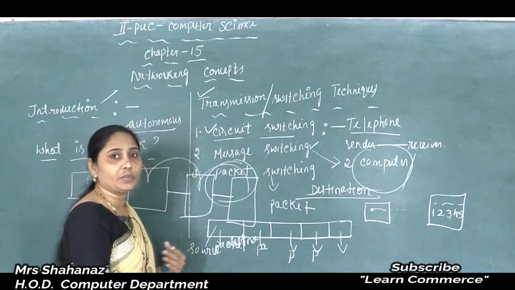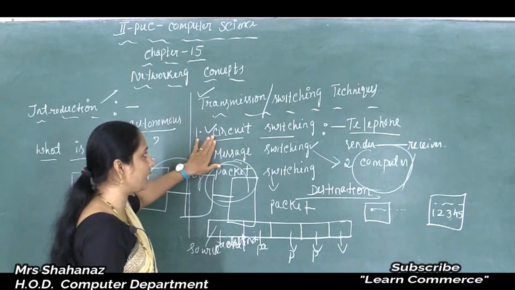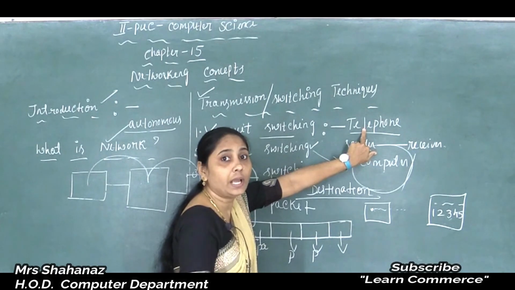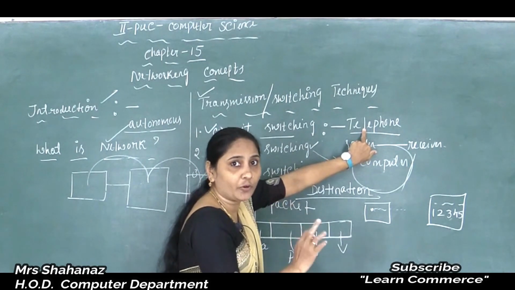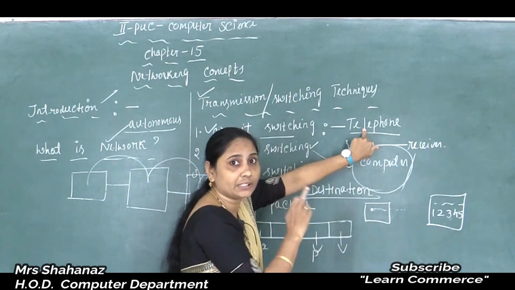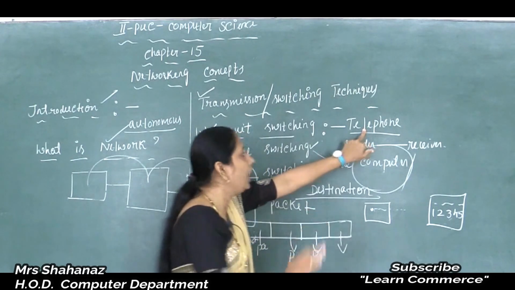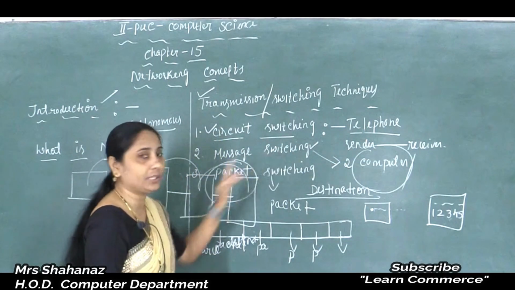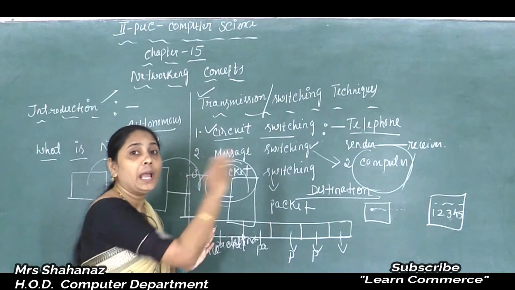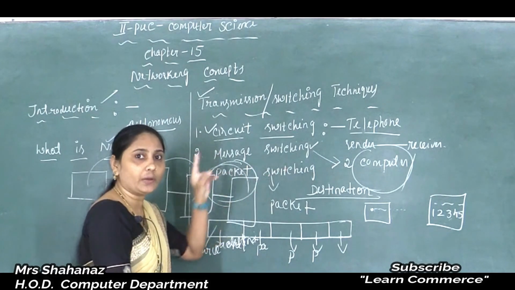So clear the meaning of the transmission or switching technique here. We know that there are three types of that. The circuit switching, for which I already used one example, that is the telephone. There is a connection between sender and receiver, as long as the connection is established here. Next, message switching, that means a message goes from one computer to another computer, and such a network is sometimes called a store and forward network.